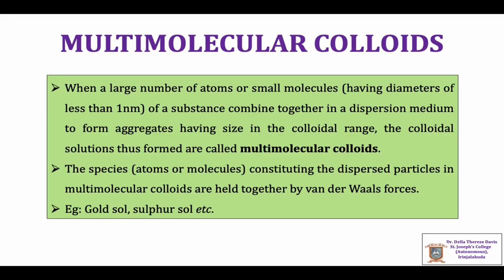Examples include gold sol, sulfur sol, etc. If we consider a gold atom or a sulfur atom, it has size less than 1 nanometer. A large number of such atoms combine together to form aggregates which have the size in the range of colloids, and thus multimolecular colloids are formed.